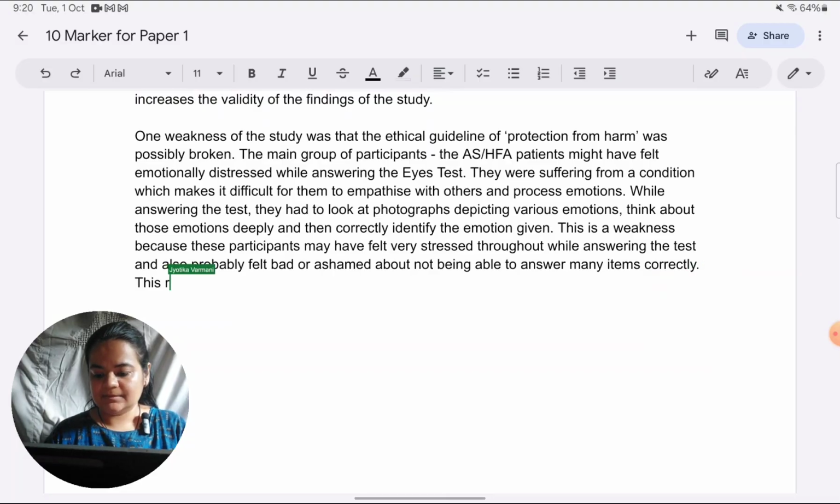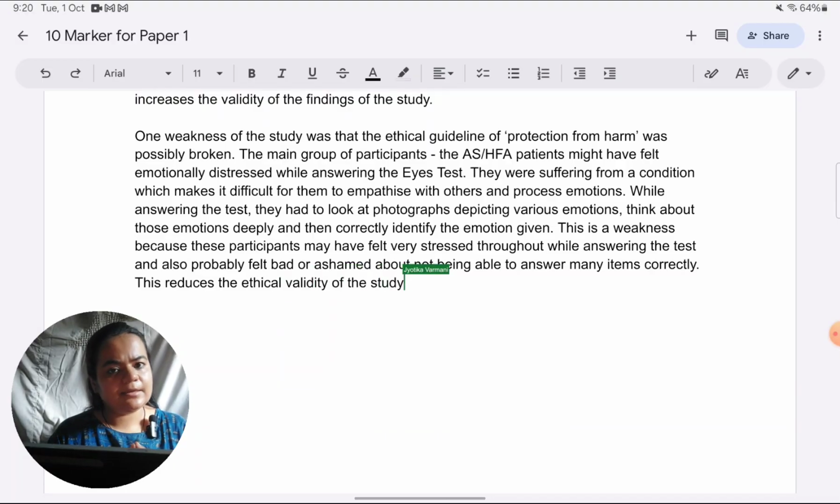This reduces the ethical validity of the study. So it reduces the ethical validity, or you can say that this creates an ethical issue with the study. You can conclude in any way.